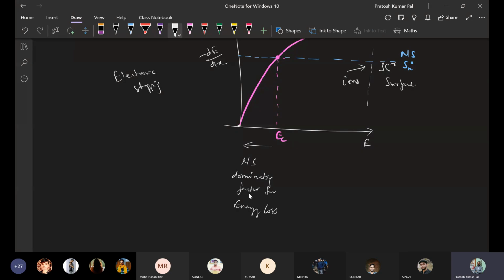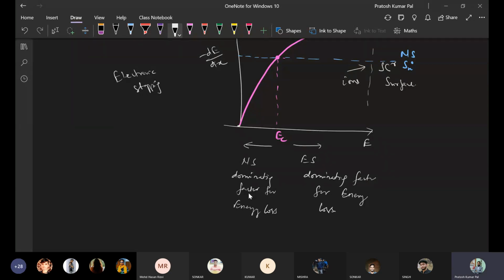And if the energy is greater than the critical energy, then here the electronic stopping will be the dominating factor for energy loss. Okay. So that was about the stopping.